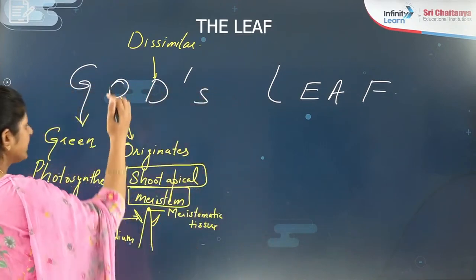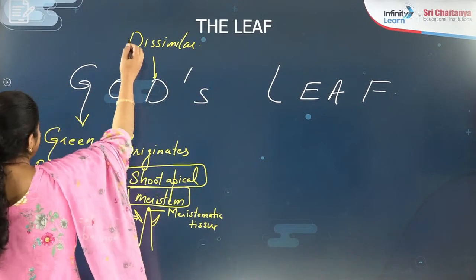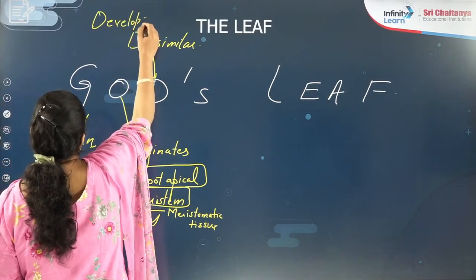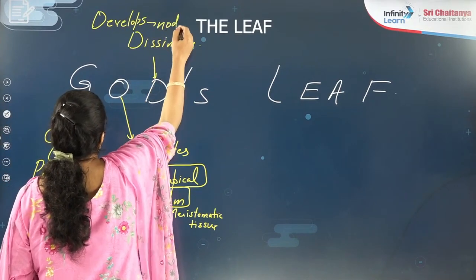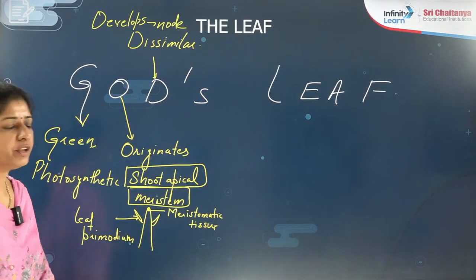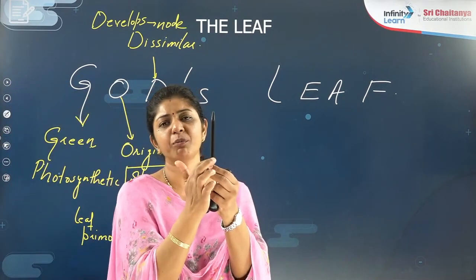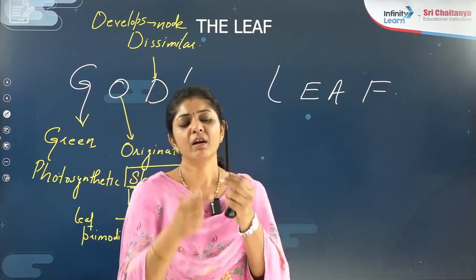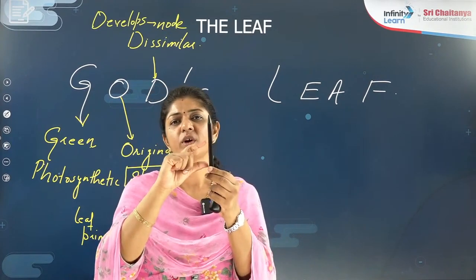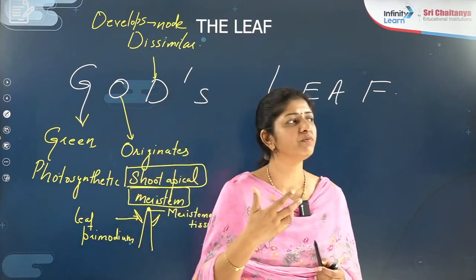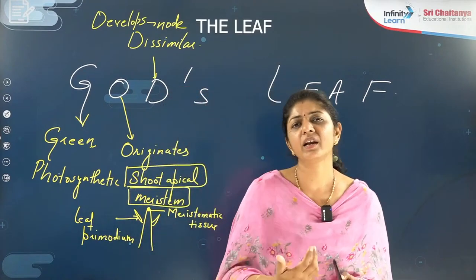Now D here also stands for development: at which point does the leaf develop? It develops at the node. I already told you, if the stem is there, the point where the leaf originates is called a node. From one node to the next node, in between, what is there? Internode. This is very important information. Many times we keep revising this again and again.